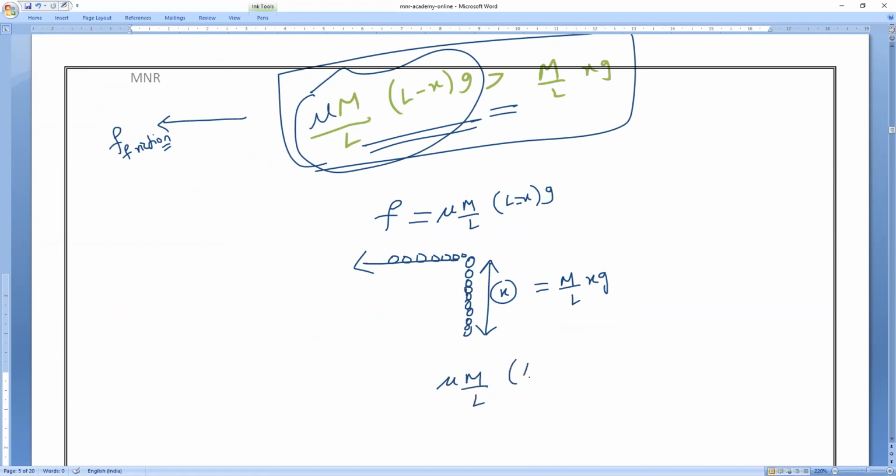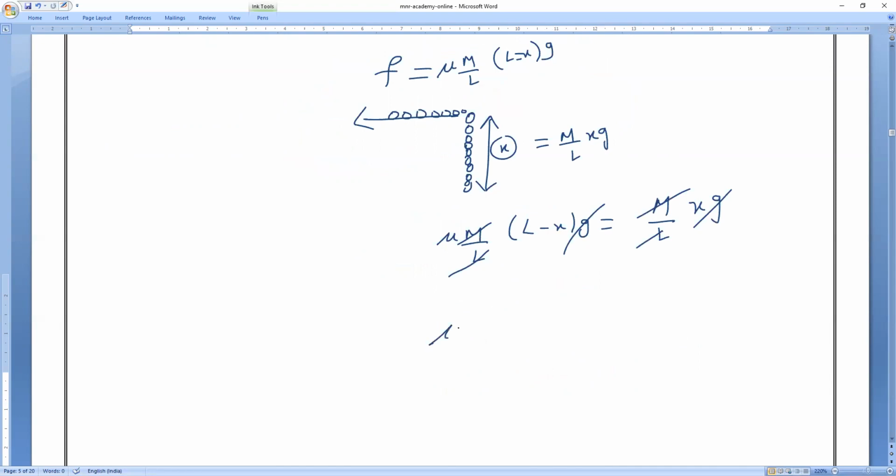So mu M by L into L minus X into g is equal to M by L into X into g. So both the Ms get cancelled. Next one, the Ls also get cancelled. Am I right or wrong? Then the gs will get cancelled. So what is remaining? Verify it. Mu into L minus X is equal to X.